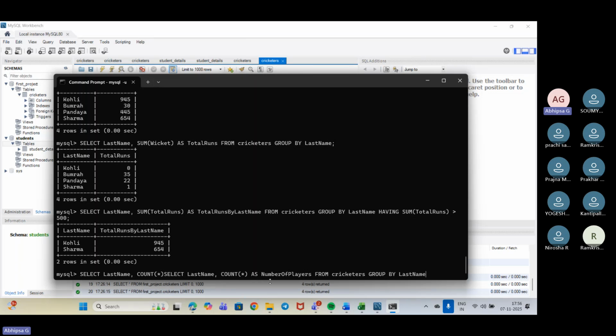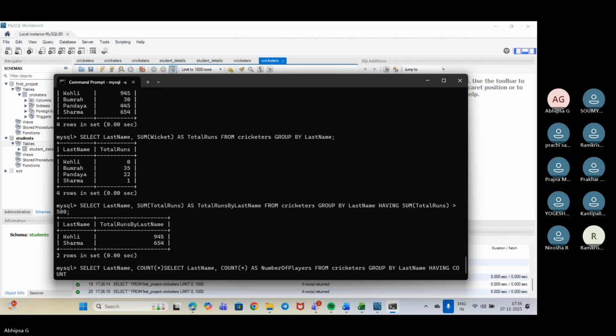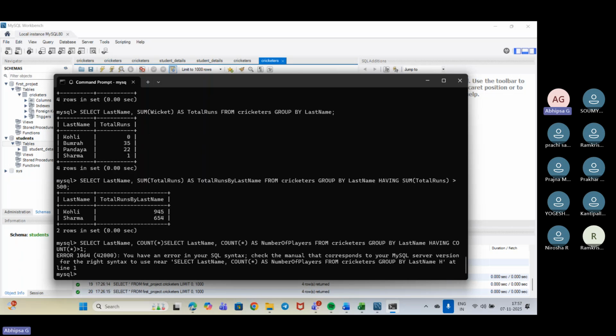And now what we will be using is having count, asterisk, that should be greater than 1, right? Semicolon. Fine. Let's check it.